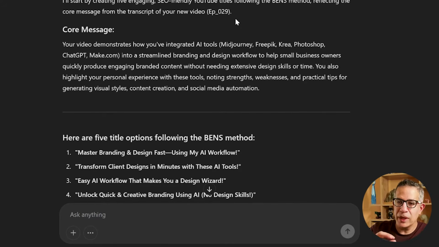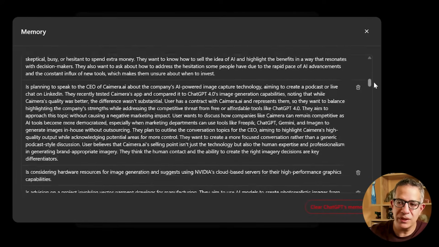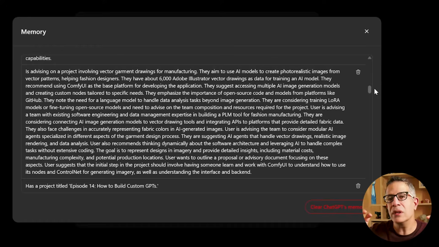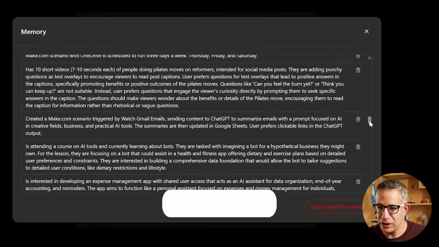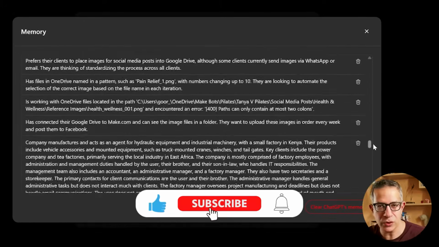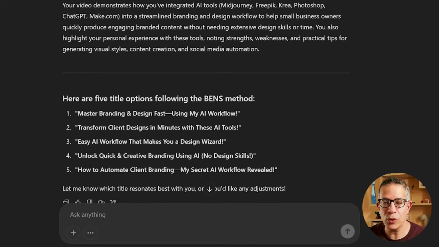There is a caveat. Maybe ChatGPT has an advantage over the other platforms with me, because it has history of me. I've been working a lot with ChatGPT, so it kind of knows me better than the others. So maybe it has a bit of an advantage here when it's already able to jump into a task for me. But what I do like about it is that it described what the core message is.